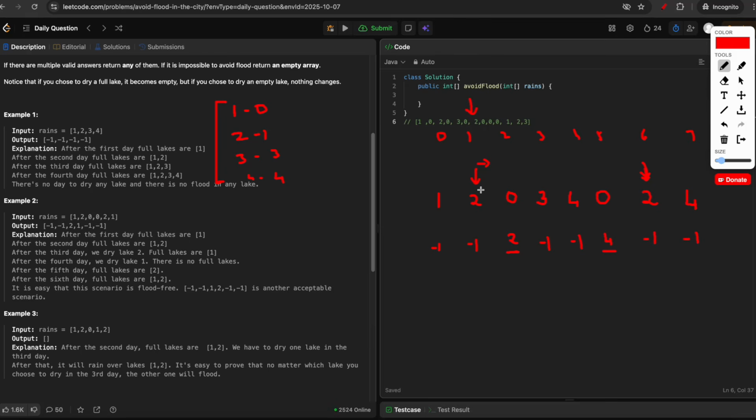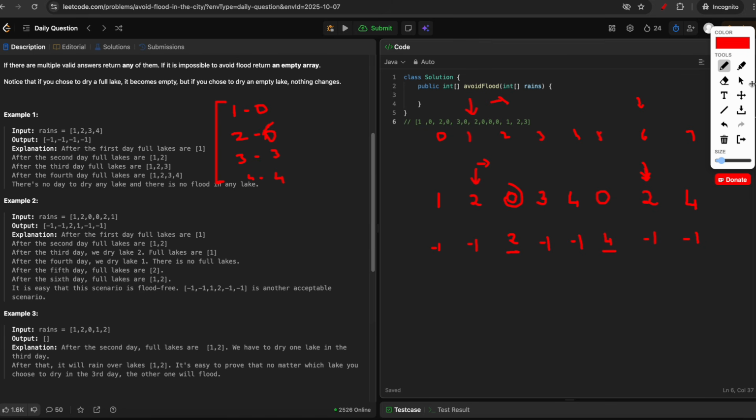So all you have to do is iterate after day 1 till the current day, and we just have to find an empty 0. So we can see here we have an empty 0 slot, so just fill it and update the map. So that means the lake is filled, here the lake is dried, here again the lake will be filled. So the key of the 2 will be 6, because this is the last day the lake was filled.